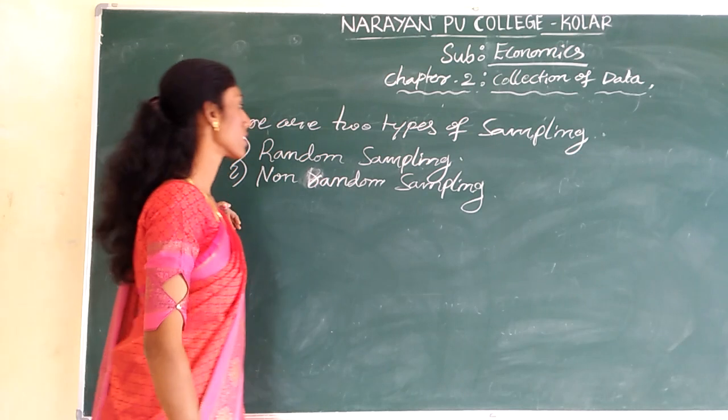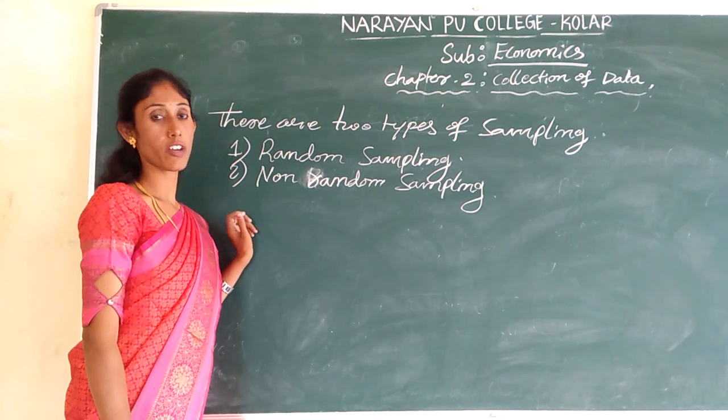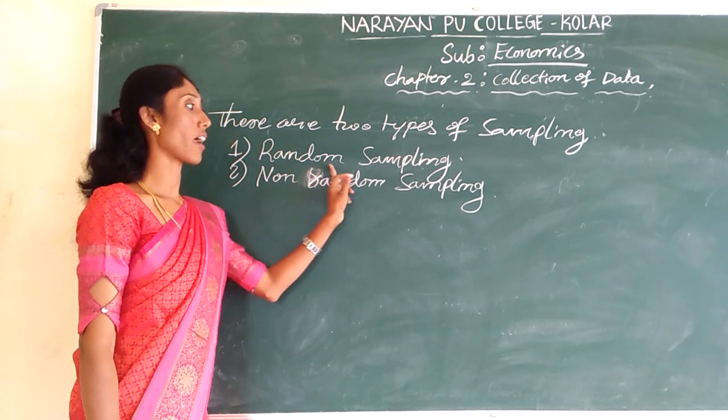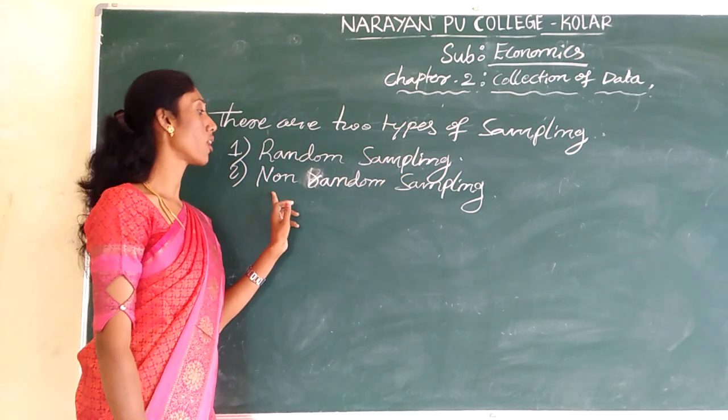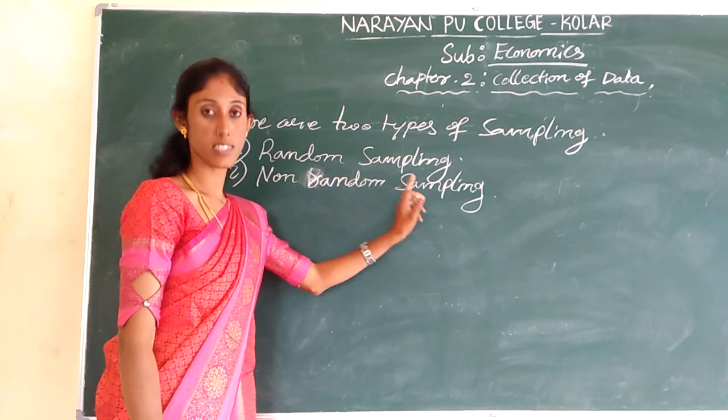Already we have discussed the sampling can be bifurcated into two types. One is random sampling and second one non-random sampling.